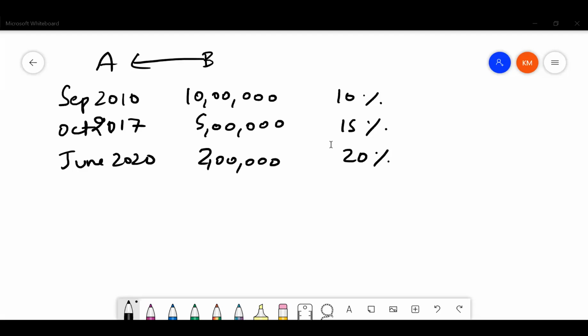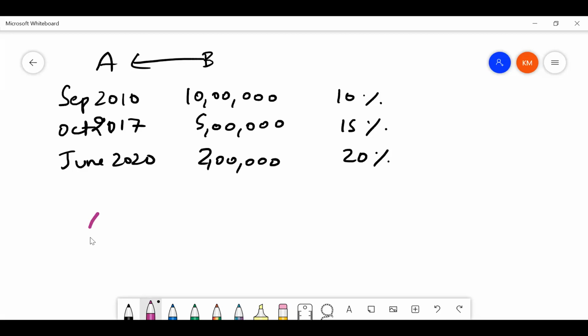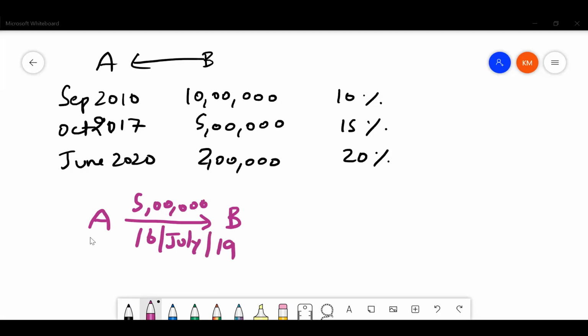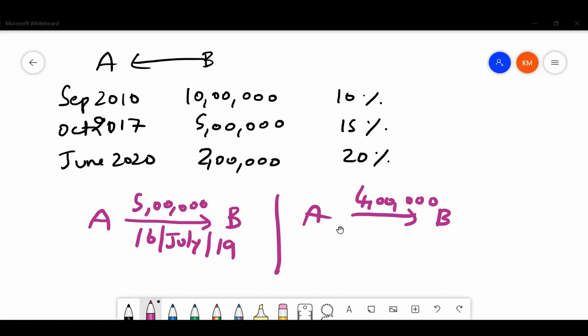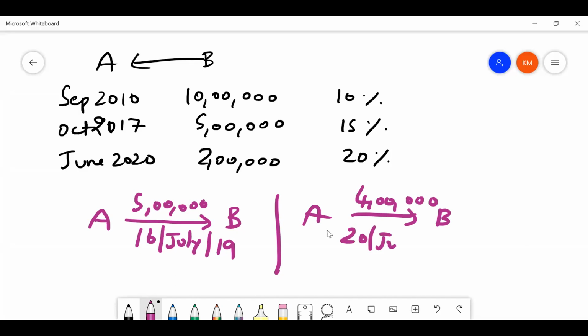Now let's read the paragraph below. A has repaid to B 5 lakhs on 16th July 2019, and 4 lakhs on 20th June 2021.